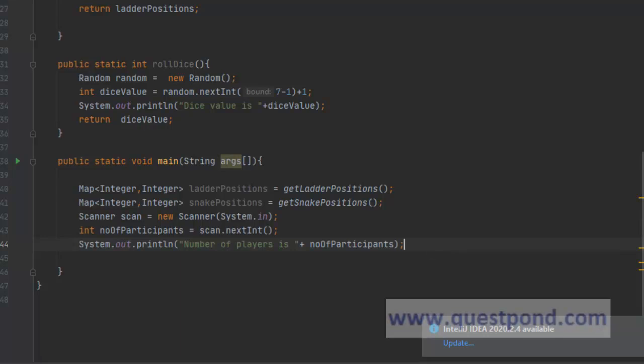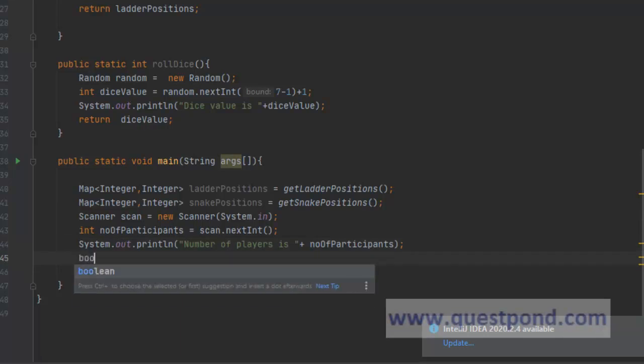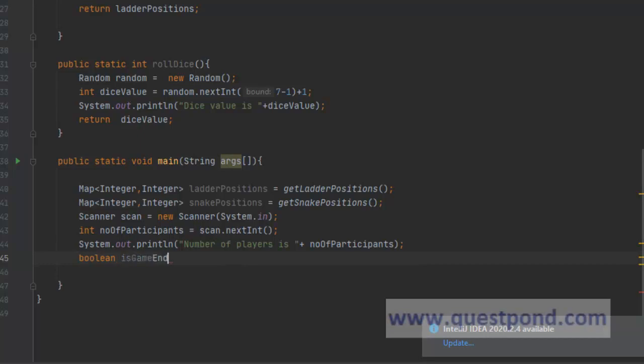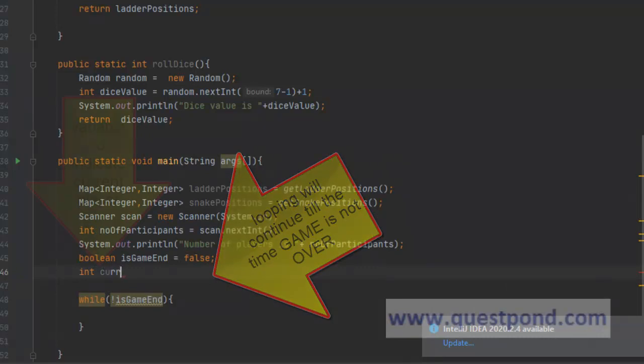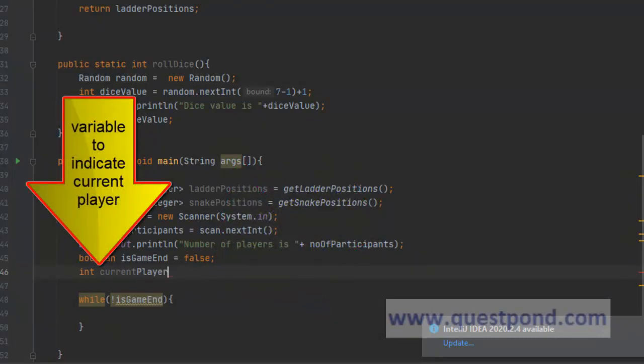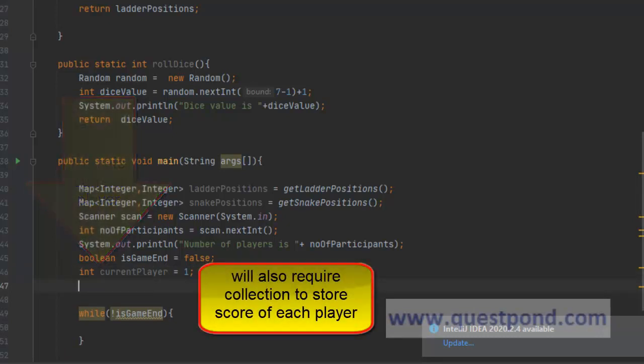Now comes the logic of the game. So we will have to create a Boolean value, isGameEnd, which will be initially false, correct? We will set this variable to true whenever the game is done. So till the game is not done, we will keep on looping. Now another thing we will require is a variable to indicate the current player, correct? So current player equals 1, and we will also require a collection to store the score of each participant.